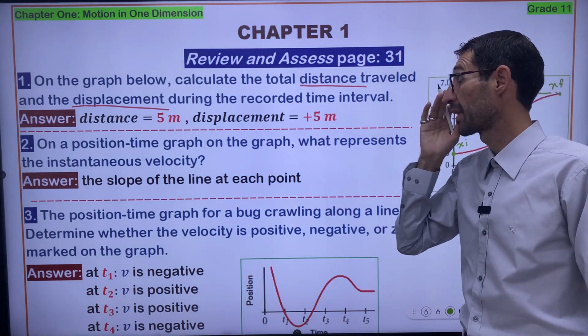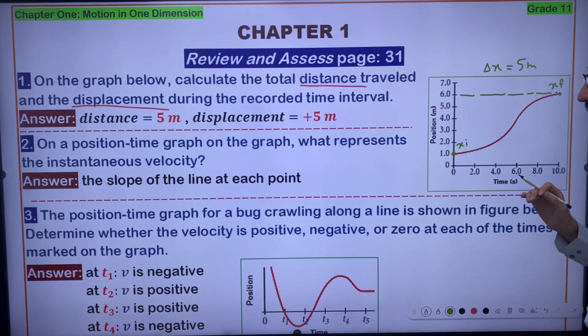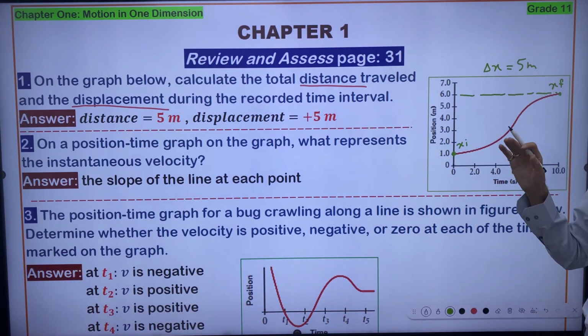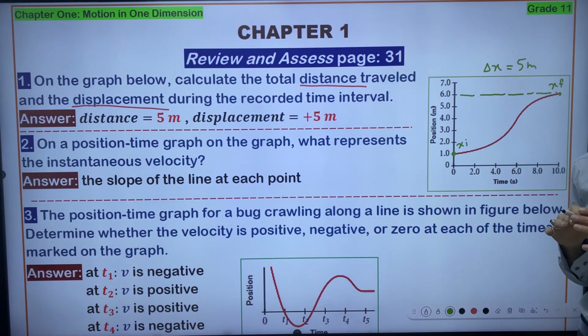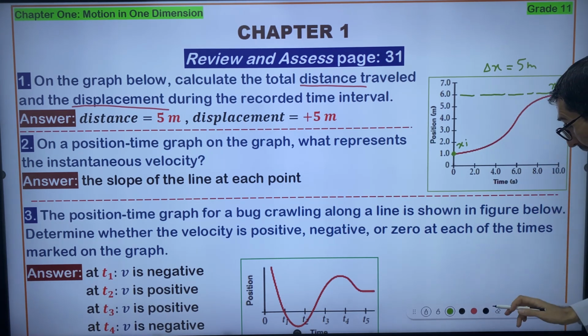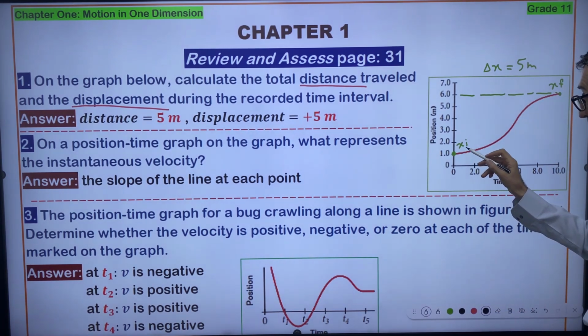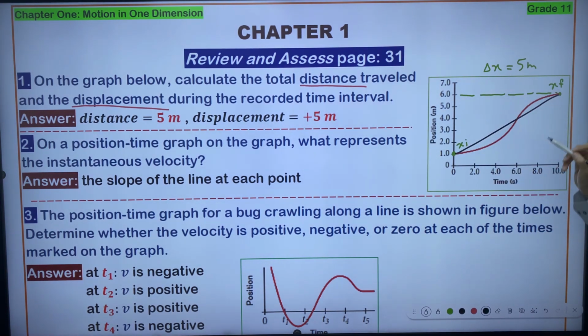About the displacement, we find the same number. How do you calculate the displacement? By drawing a straight line from xi to xf, right?